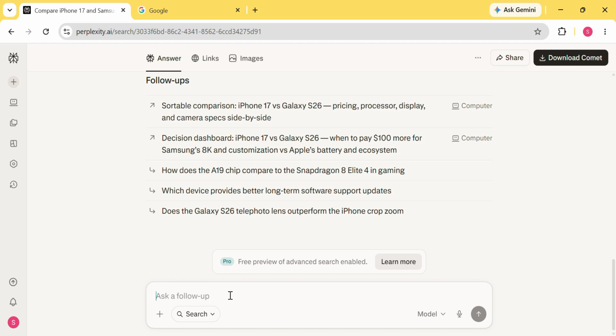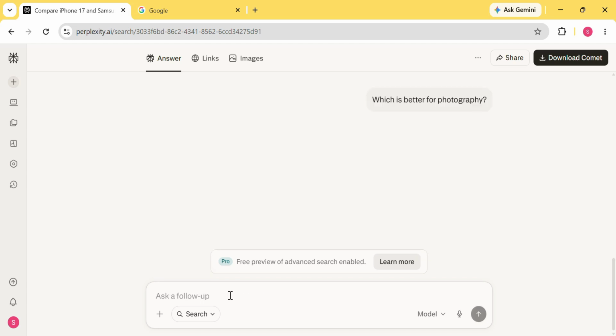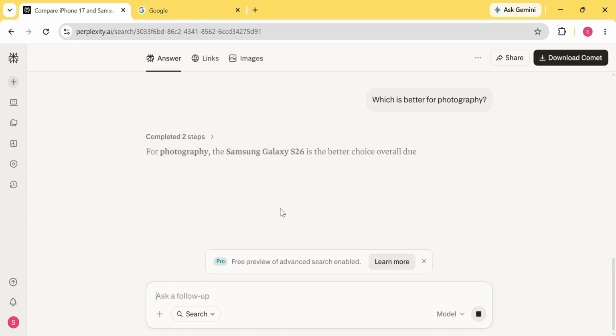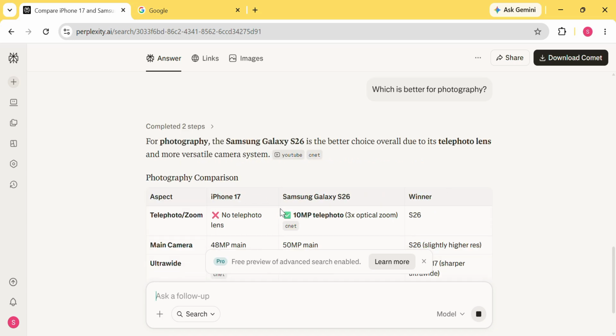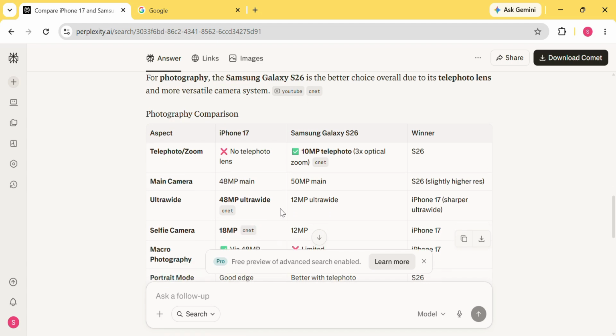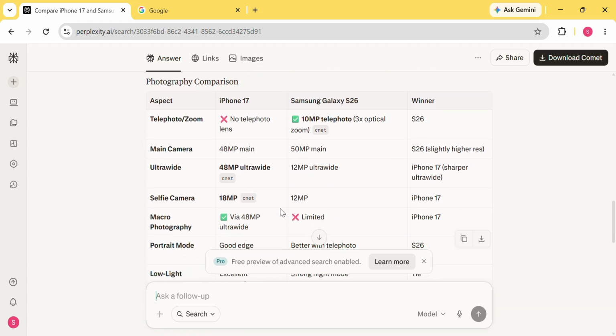Next, I'm asking a more specific question, which is better for photography. This is where Perplexity becomes even more useful. Rather than searching through dozens of reviews, it combines information from multiple sources and provides a direct answer.